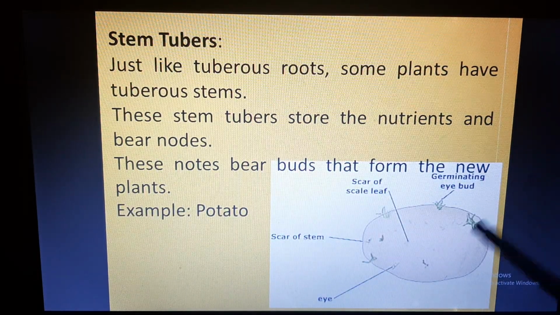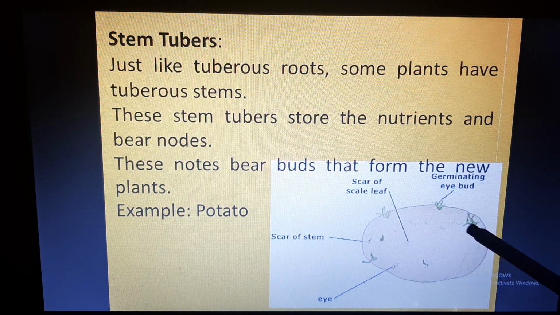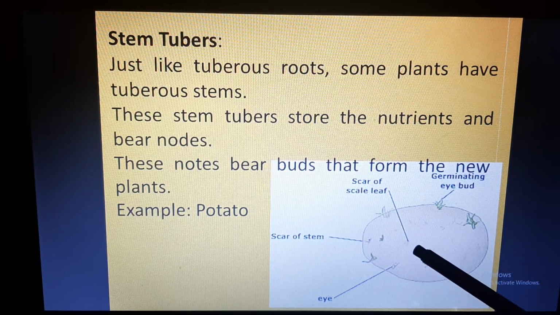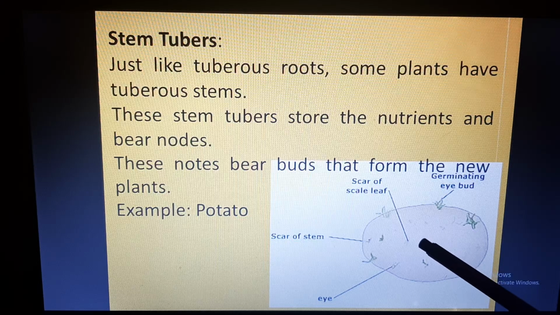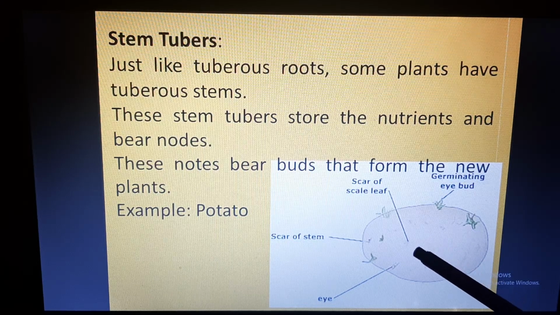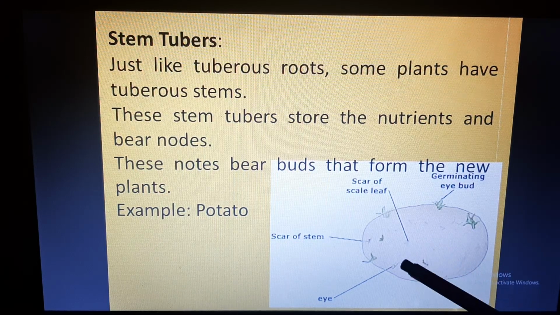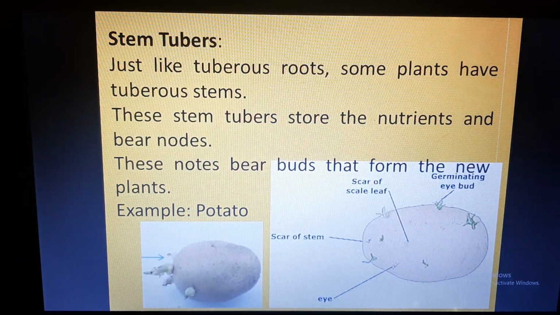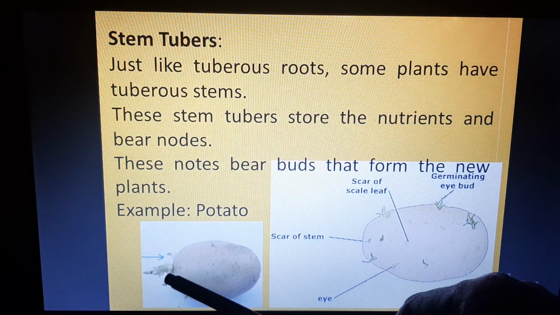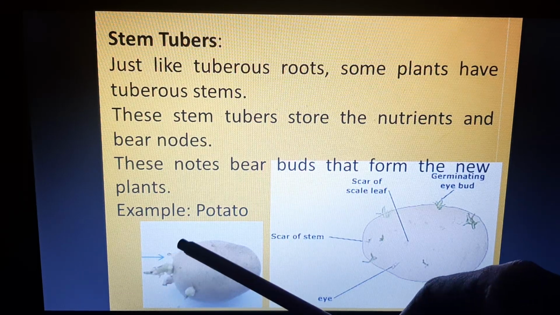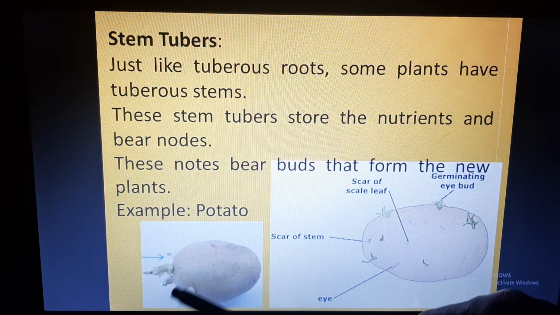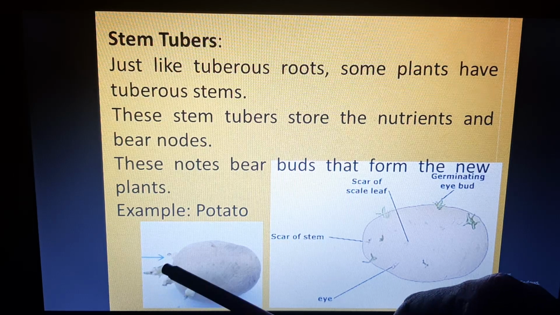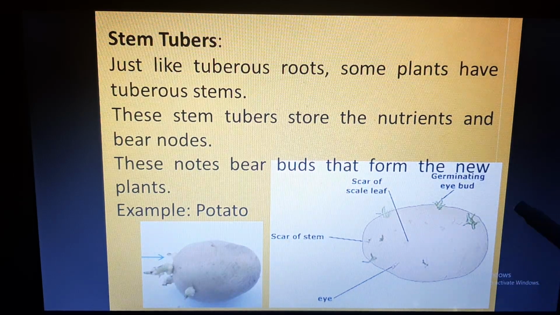Example, potato. We have all seen potatoes, and we have seen white eyes in the potato. That white eye is able to germinate into a new plant. So if I cut the potato from this part, these individual eyes can all develop into new plants.